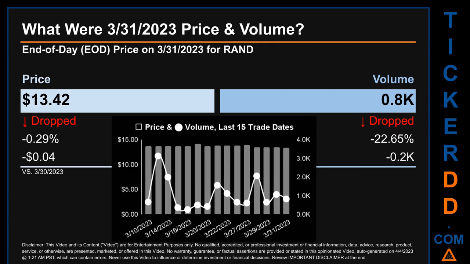The graph shows price and volume for the last 15 trade dates. Across a range of 72 cents, the max and minimum end-of-day price were respectively 14.14 and 13.42. Volume saw a range of 2.9 thousand, from a day low of 0.3 thousand to a day high of 3.1 thousand.